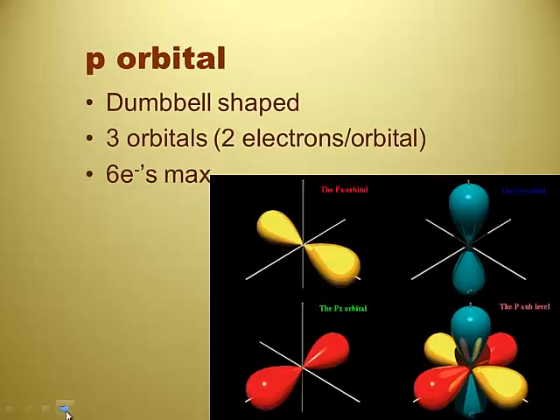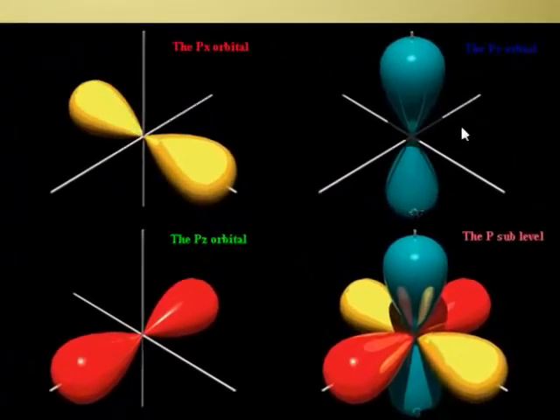Then there's the p orbital. The p orbital is dumbbell shaped, which this looks like a dumbbell, doesn't it? It looks to me like, according to this picture, there's just 3 different dumbbells in different directions. One on the x, one on the y, and one on the z. Yep. And is this what it looks like if I put all 3 together at once? Yep, pretty picture.